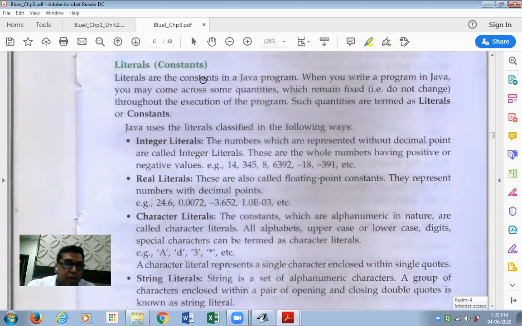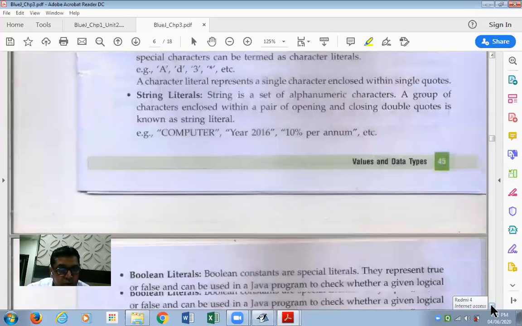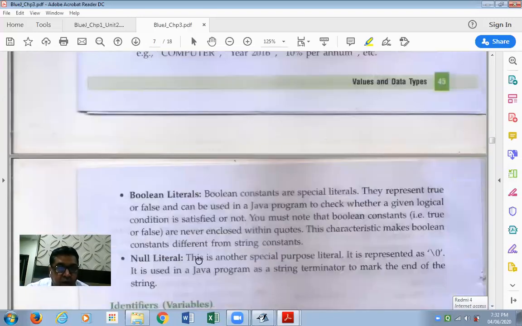Literals: all sorts of values that you're going to use in a Java program. I repeat, all kinds of values that you're going to use in a Java program, various types of values. We're going to learn them one by one: integer values, real literals, character literals, string literals, Boolean literals, and null literals.